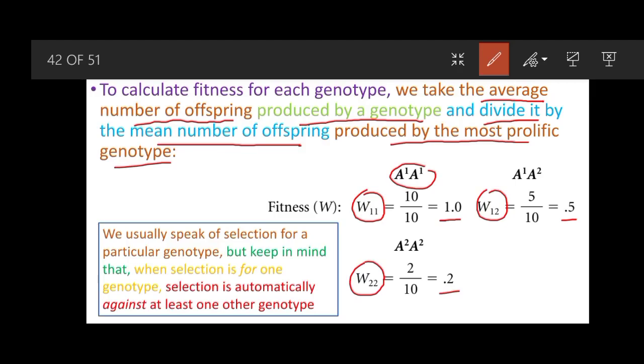We usually speak of selection for a particular genotype, but always keep in mind that when selection is going on for one genotype, this selection is automatically against at least one other genotype.